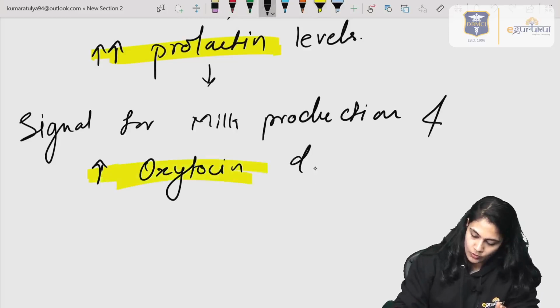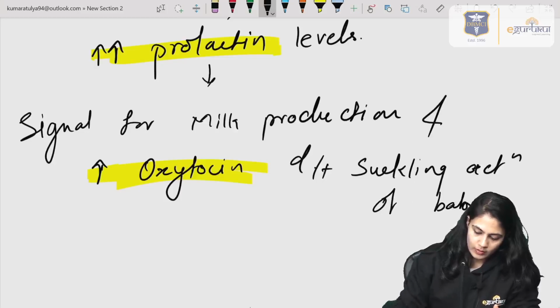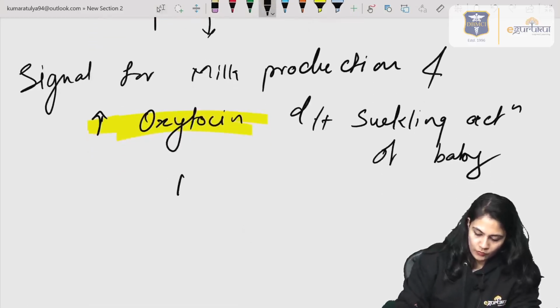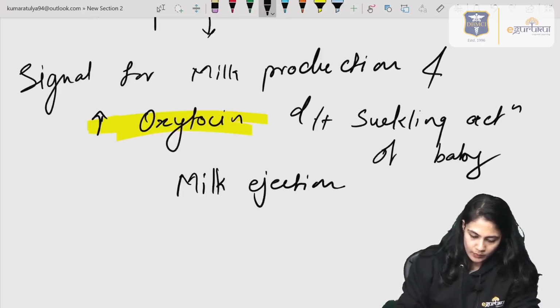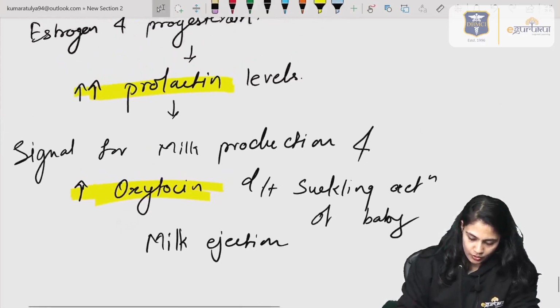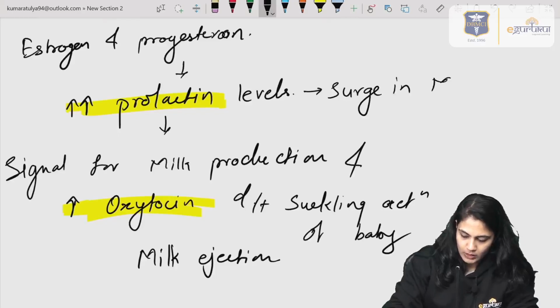It is the suckling action of the baby. There is a release of oxytocin which helps in the milk ejection, and prolactin will cause this surge in the milk levels.